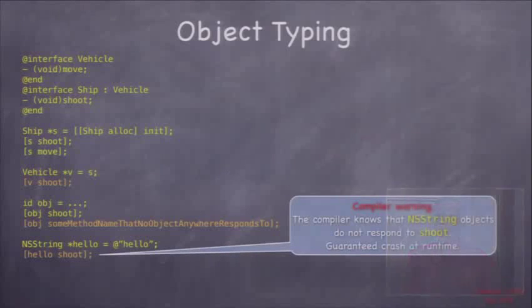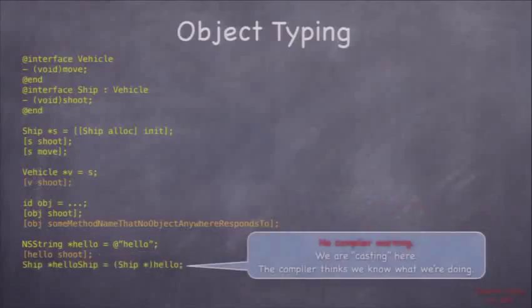So let's say I had an NSString star hello, and I'm going to make it equal to @"hello". If I say hello shoot, the compiler is obviously going to warn me and say strings don't respond to shoot. And at runtime this would crash, because of course strings don't respond to shoot. So this is all good. This is the way we want things.